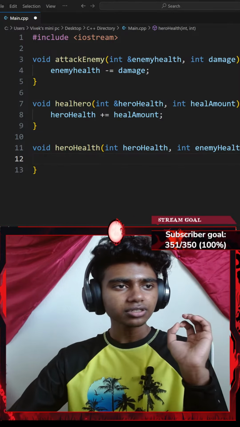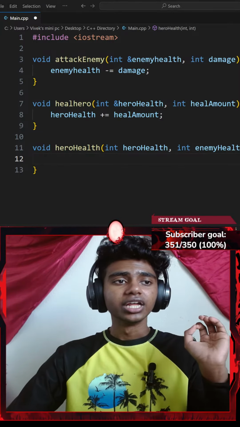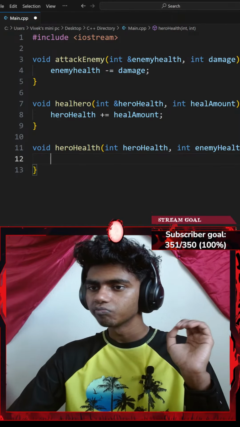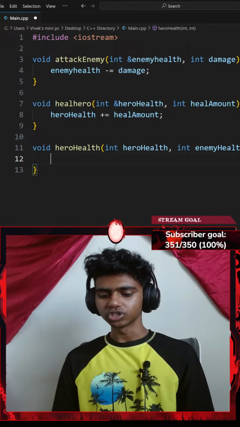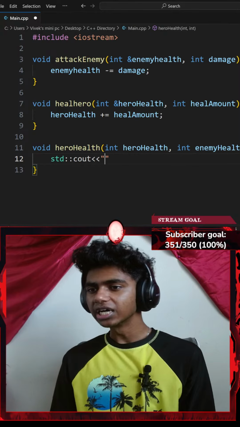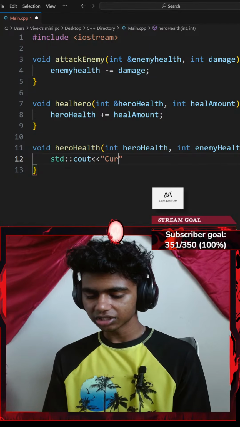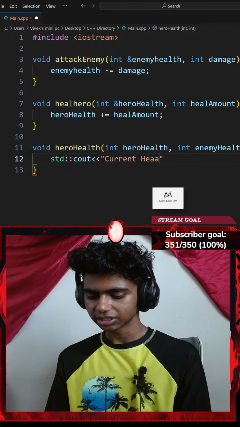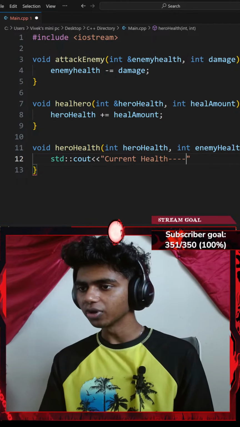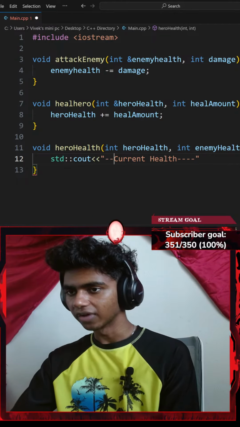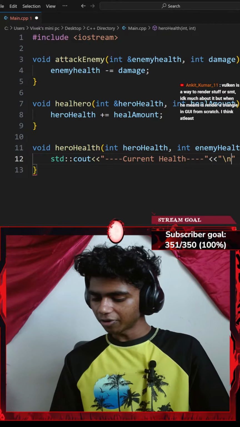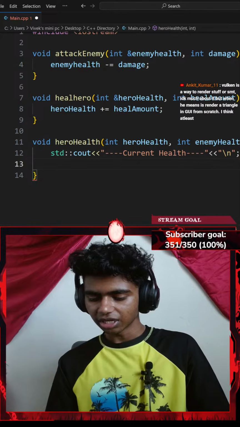Okay, let's see. Displays both health values and declare who's winning. Okay, displays both health values. So I could go with a standard console output with an insertion operator. This is gonna say something like current health. Okay, should I go with a few hyphens? Maybe I'll go with 4 hyphens here and 4 hyphens there. Next up, let's go with an insertion operator of a new line ending with a semicolon.